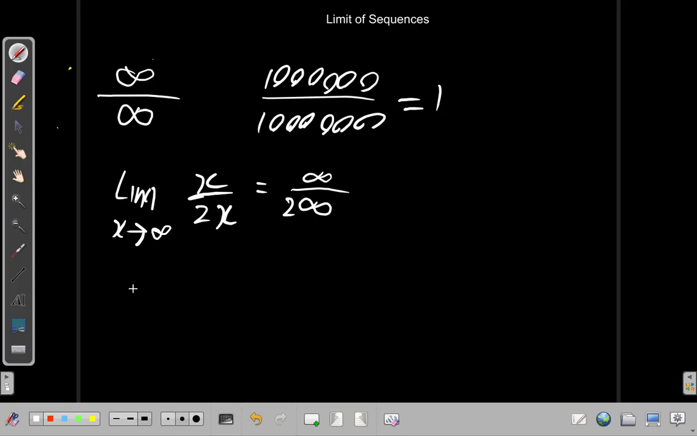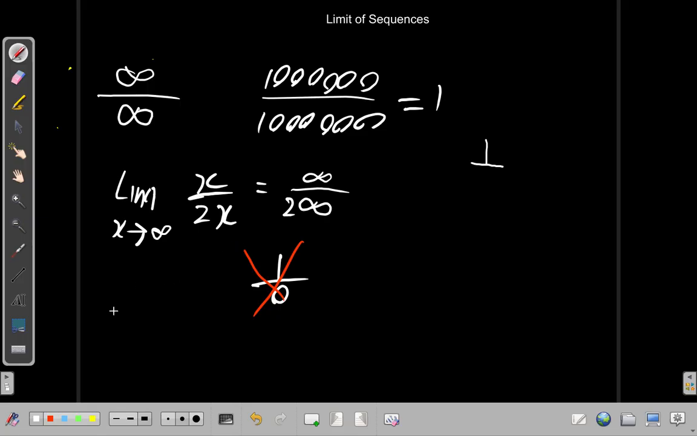Another thing that I want to say is, if you have a number divided by 0, the limit does not exist. This is undefined. This cannot work, right? You cannot divide by 0.